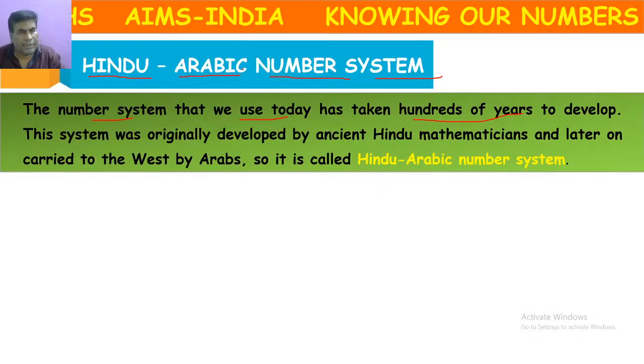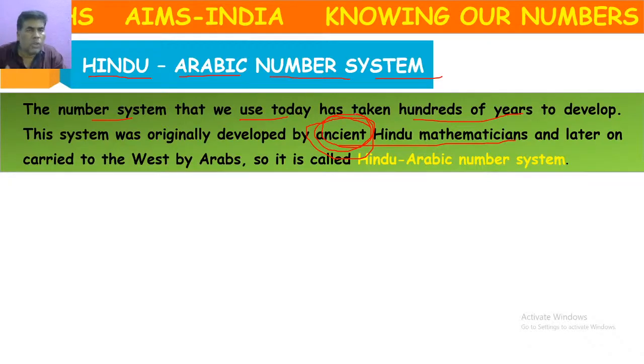Actually, this was originally developed by ancient Hindu mathematicians. Ancient means very, very old, related to olden days. Like ancient monuments, Charminar is an ancient monument because it was built long back. Here, ancient means long back or very old.